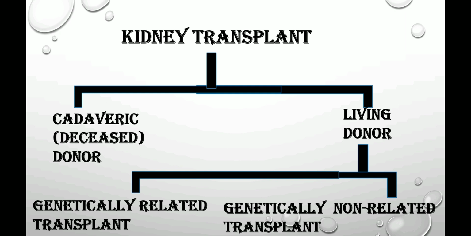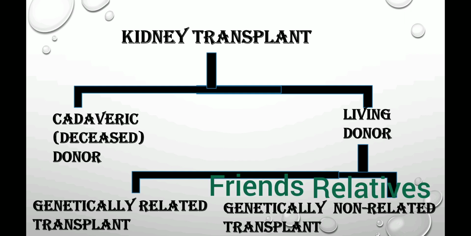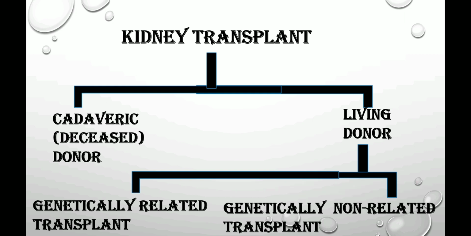Kidney transplants, talking about living donors, can be further classified as genetically related transplants or genetically non-related transplants. If I say genetically related transplant, it means living related, having blood relations, for example, your family members. Talking about genetically non-related transplant, it means living non-related. That means it includes your friends, your relatives, some unknown person who is ready to donate. These are all considered as genetically non-related transplants.